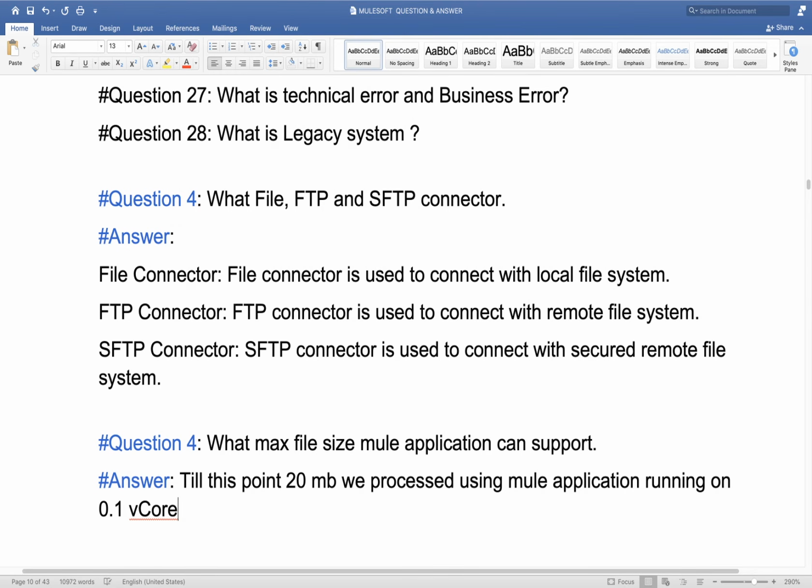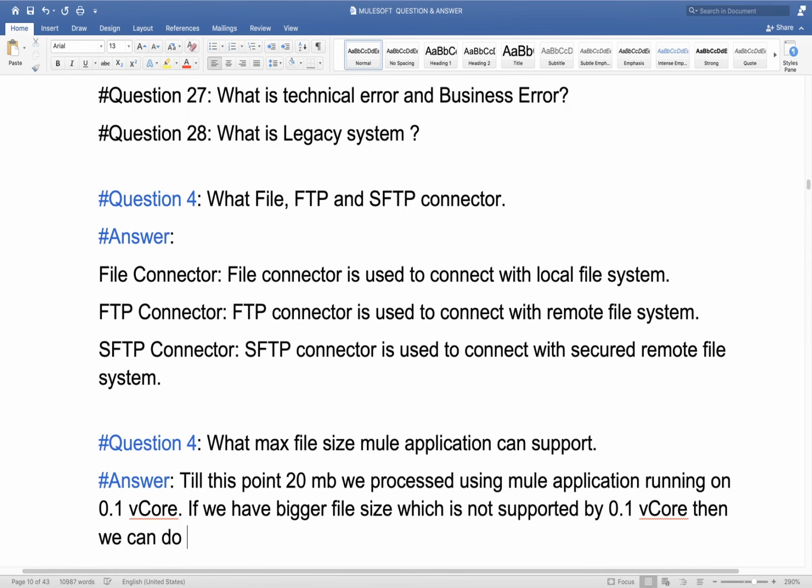But if we have a bigger file size and it's not supported by 0.1 vCore, then we can do vertical scaling.